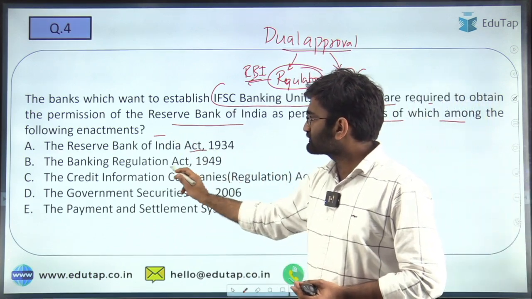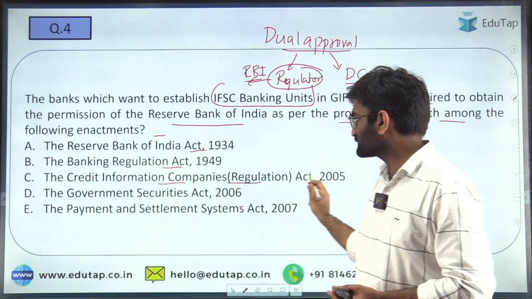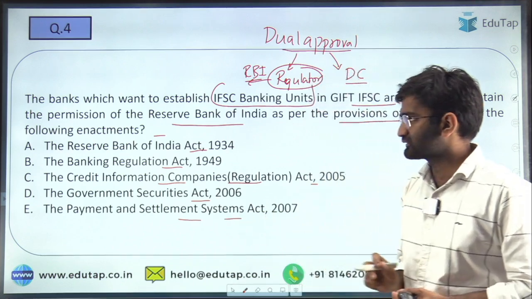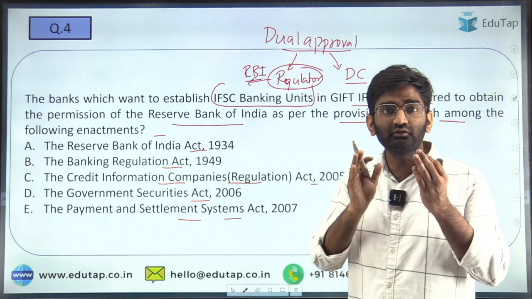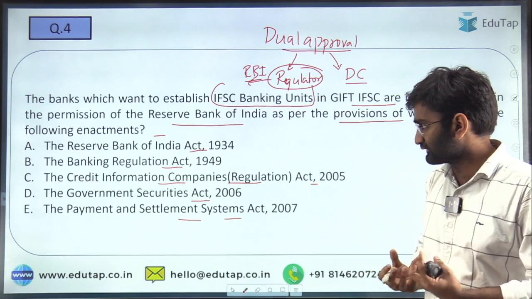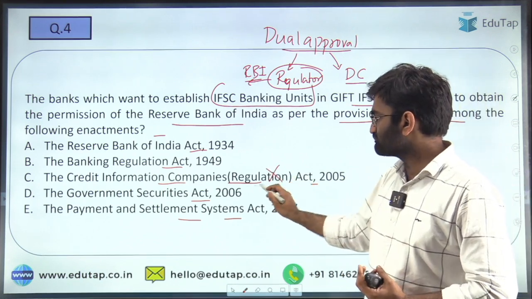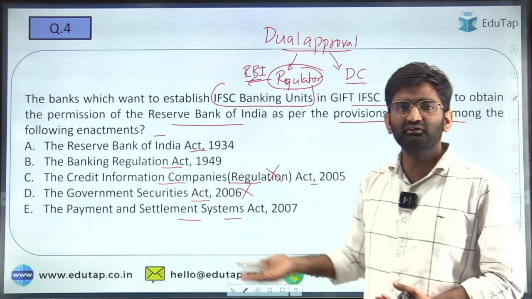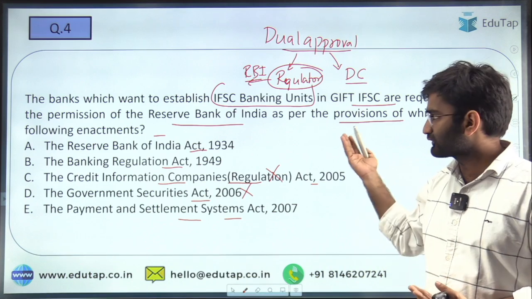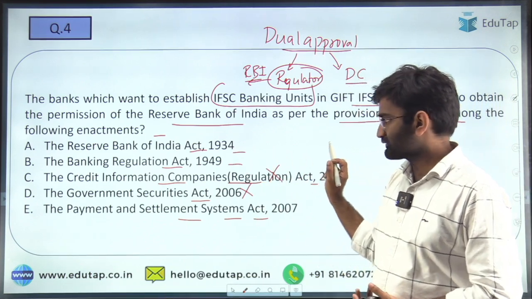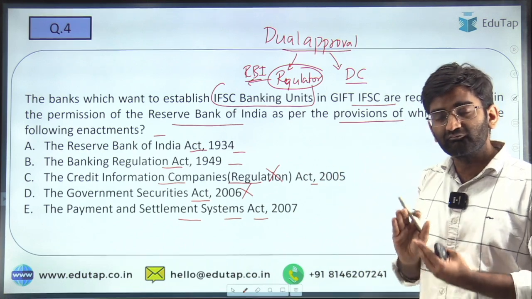The options are the Reserve Bank of India Act, Banking Regulation Act, Credit Information Companies Regulation Act, Government Securities Act, and Payment and Settlement Systems Act. So the approval is given on the basis of which act is asked here. Credit Information Companies and Government Securities do not have any relation with whatever is being talked about. It can be the RBI Act, Banking Regulation Act or Payment and Settlement Act. This is the level till where we can eliminate.